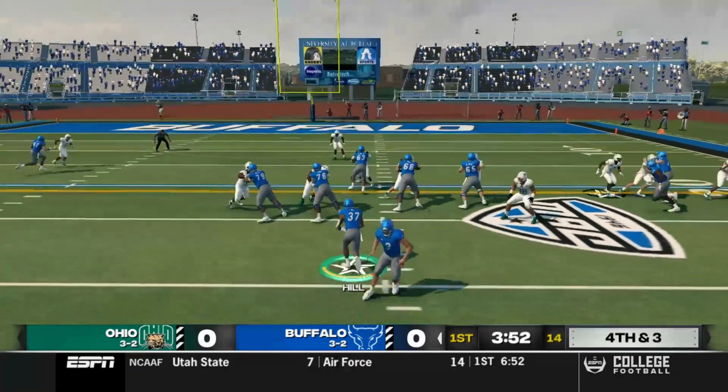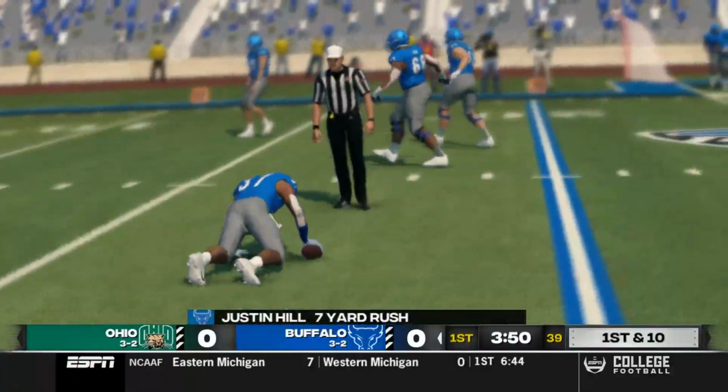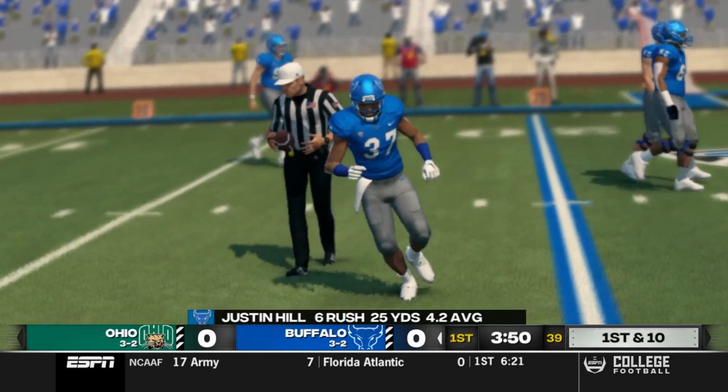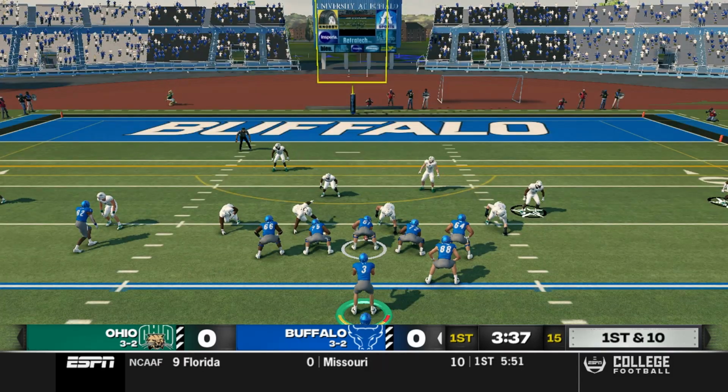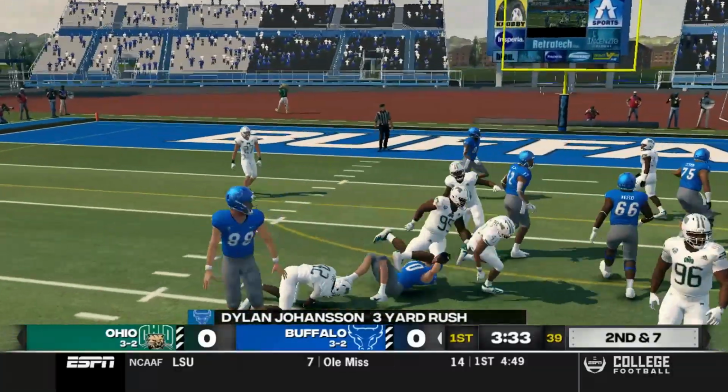4th and 3, what do the Bulls do? They hand it off to Justin Hill. He has a gap. He gains 7 yards and a Bulls first down. Nice run, Hill. Coming out on 1st down and 10, Tyler Smith hands the ball off to Johanneson, who checks into the game. He gets a short gain of 3.